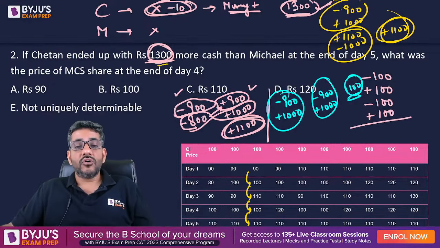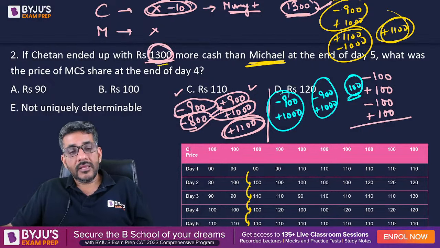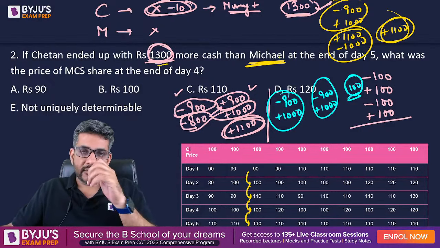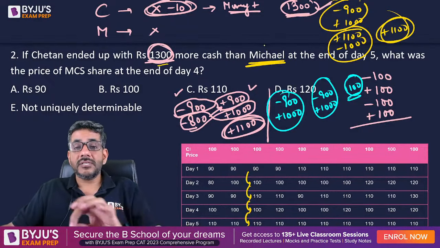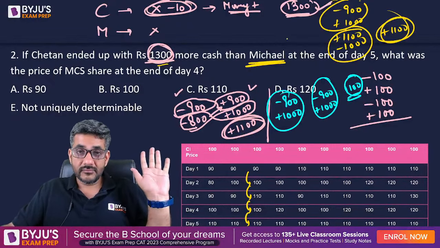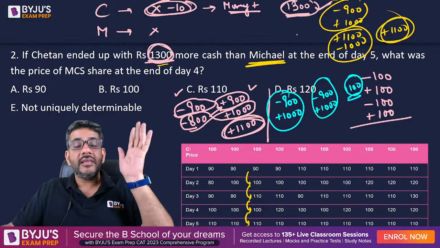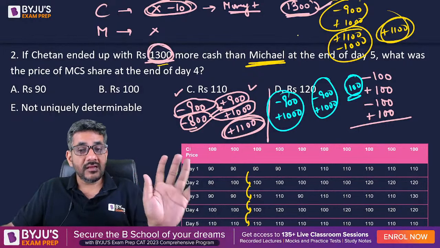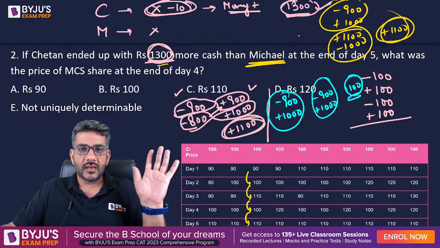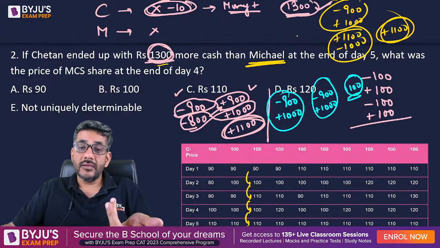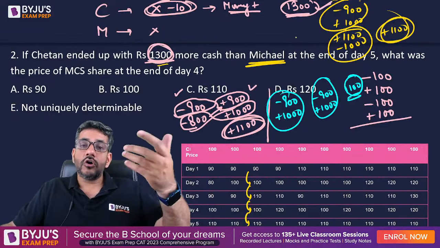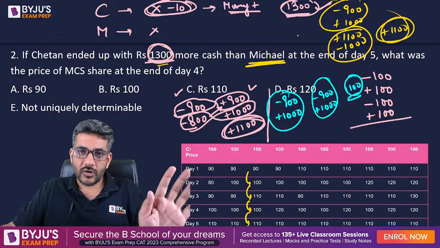He has 1300 more cash than Michael. He anyways always has 1300 more cash. So can I say Michael must not have done any kind of dealing? Michael की कोई डीलिंग होनी ही नहीं चाहिए. If Michael has a dealing, in that case there would be a problem, right? Because Michael की अगर डीलिंग हुई, then Michael would also have some money more or less than X. Then the gap would not be 1300.